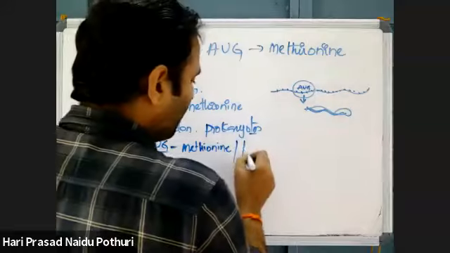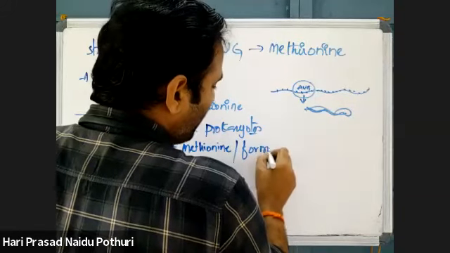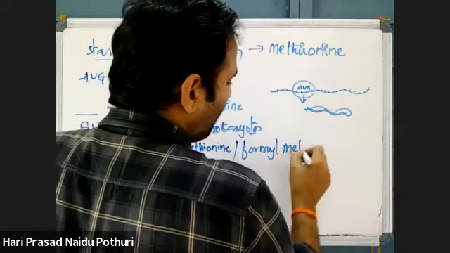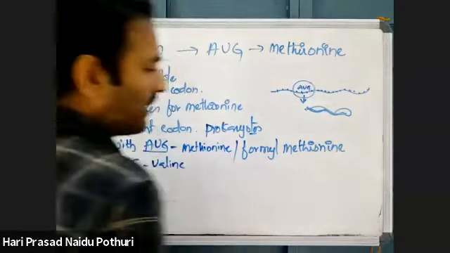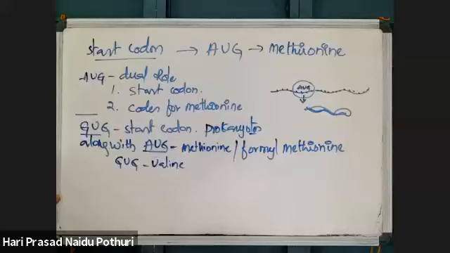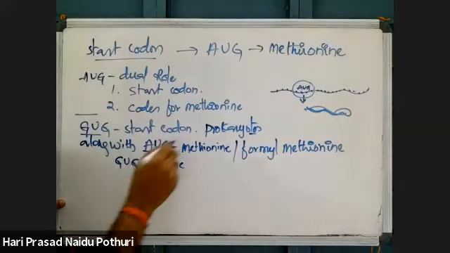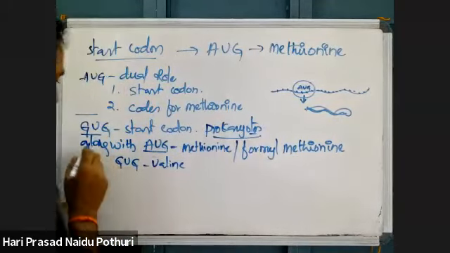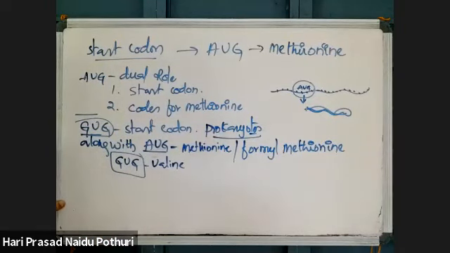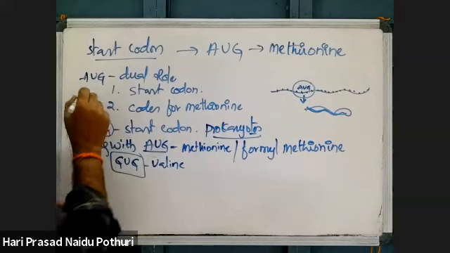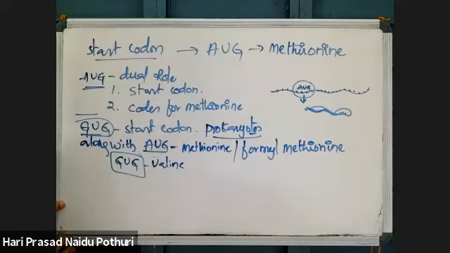In prokaryotes, AUG codes for formyl methionine. It is the methionine amino acid only, but with an extra formyl group. That means in prokaryotes there are two start codons, GUG and AUG. In eukaryotes, AUG is the only start codon.